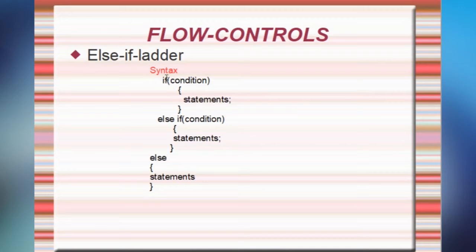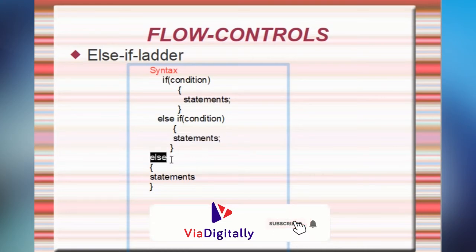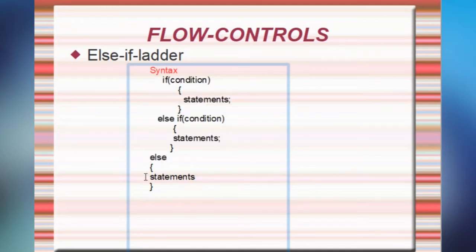Before going to an example, check the syntax. If this condition is true, then these statements will execute. Else, if this condition is false, then it will go to the next else if part, where again it will check the condition. If this condition is true, then these statements will be executed. Like this, we can write any number of else if statements. And finally, we have to write else, because if these conditions are all false, by default it will execute this else statement. There must be a default else statement. We have to write the else part at the end.